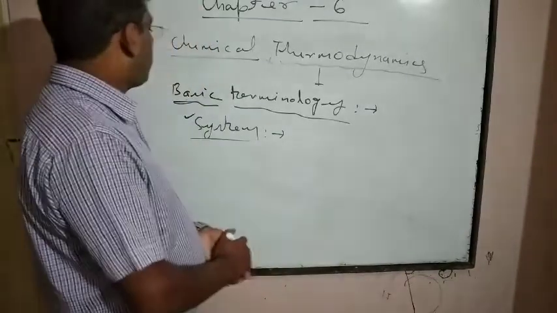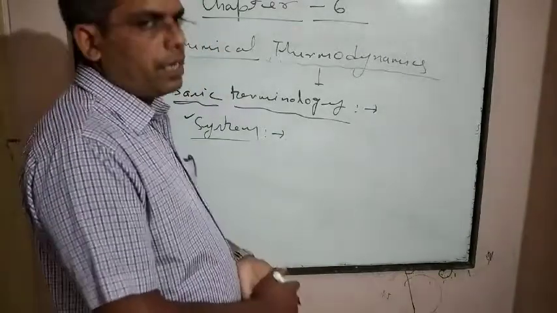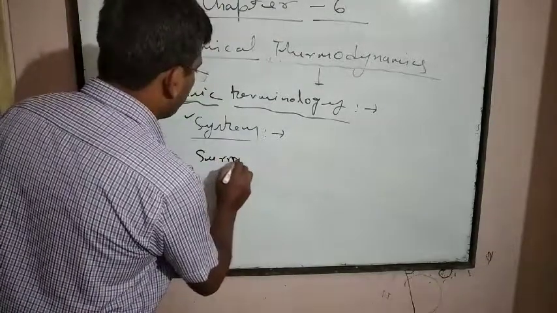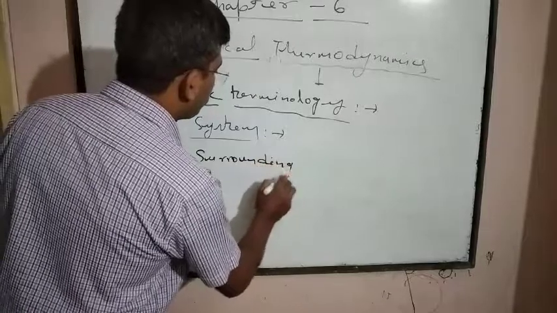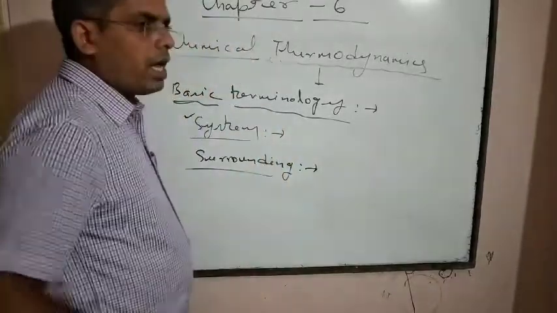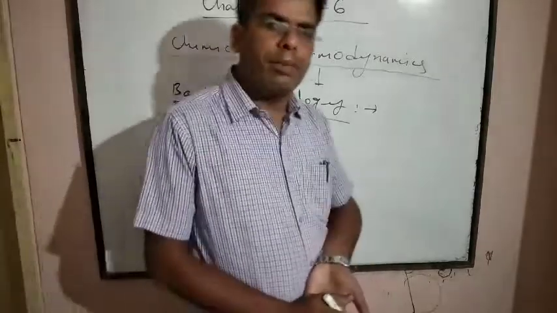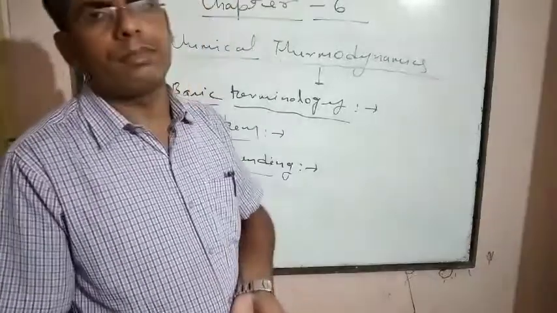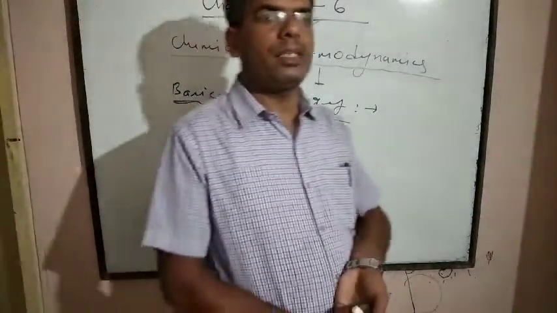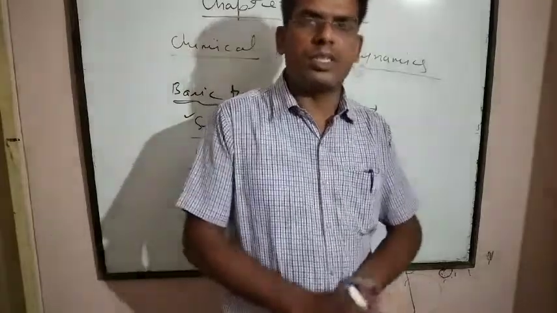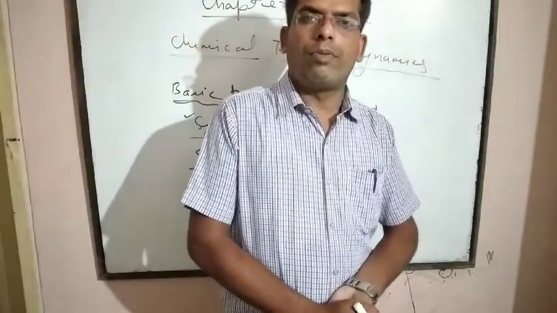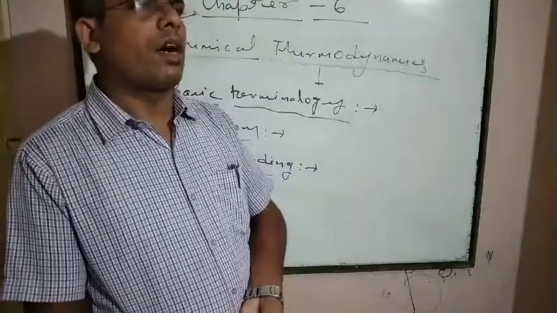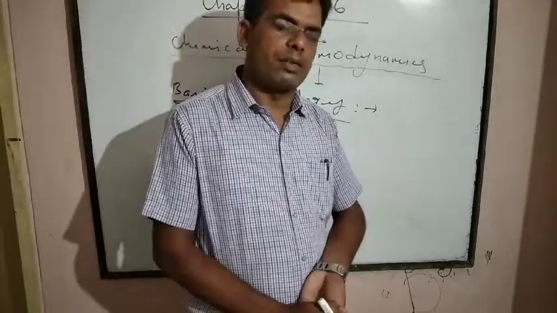So the second important term is surrounding. If we are going to explain surrounding, then we can say that the empty space around the system which can apply direct influence on the system is known as a surrounding.